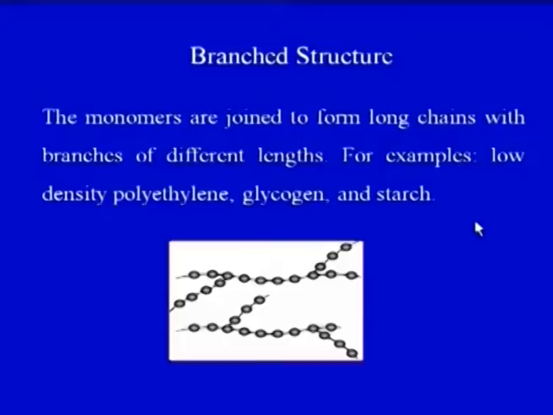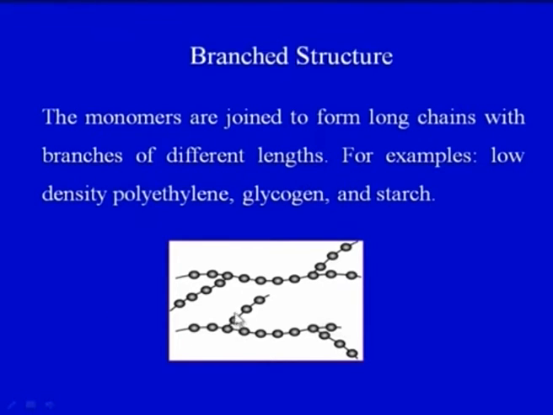So one of the primary types of structures of polymers is a linear structure in which the monomer units are linked together to form a linear chain. A few examples are also given on your screen. Then we have a branch structure in which the linear chains have branches also. You can see the monomers are joined to form long chains with branches of different lengths.